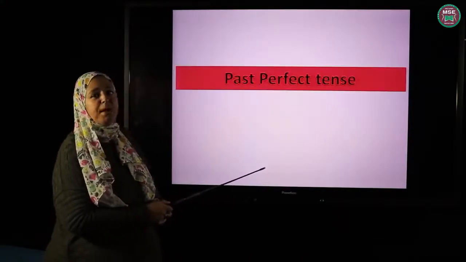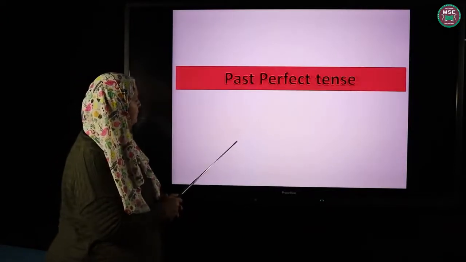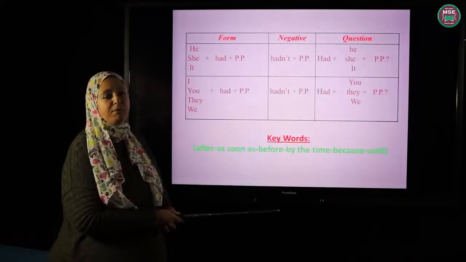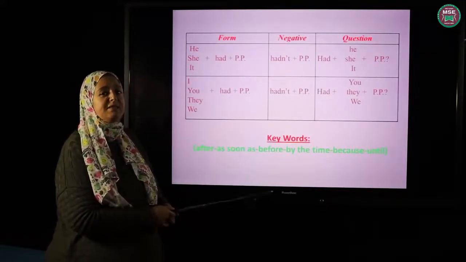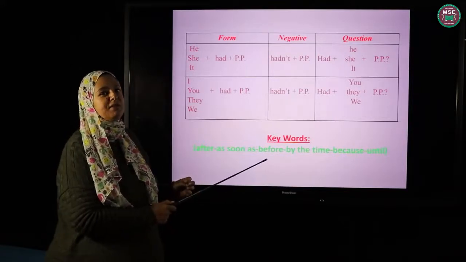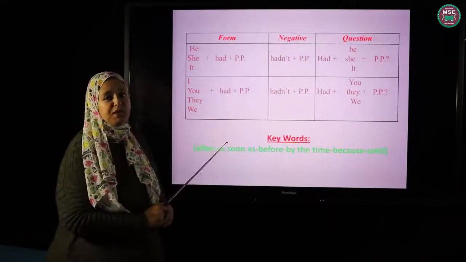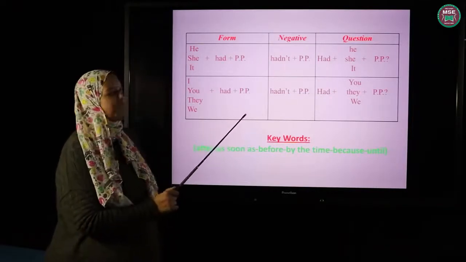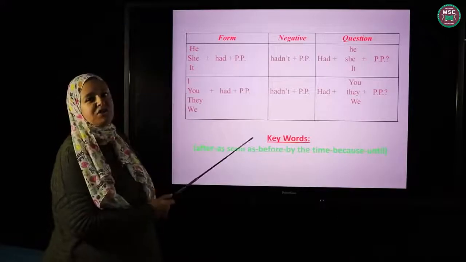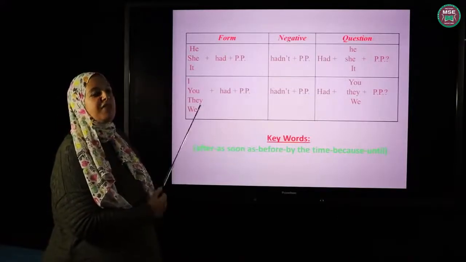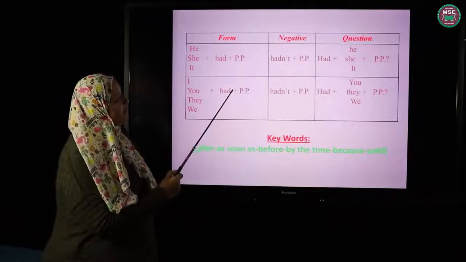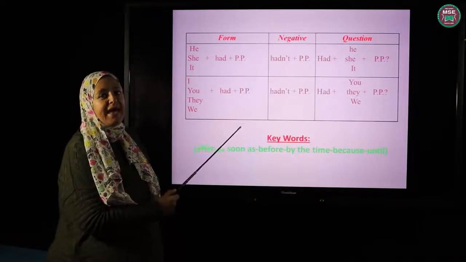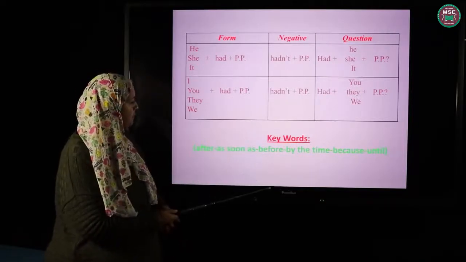Now, let's move to past perfect tense. What's the form of the past perfect tense? It's a little bit similar to the present perfect, but with all subjects I use had, and also I use the past participle of the verb. For example, he had finished, she had done, they had called. Negative, hadn't, plus past participle. Question, had she gone, had they finished, and so on.